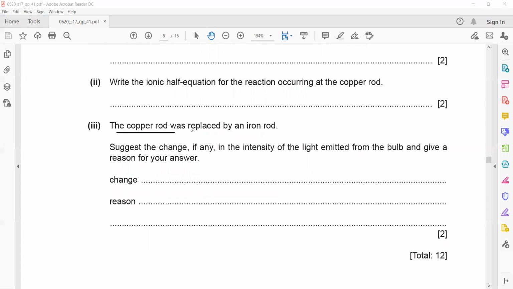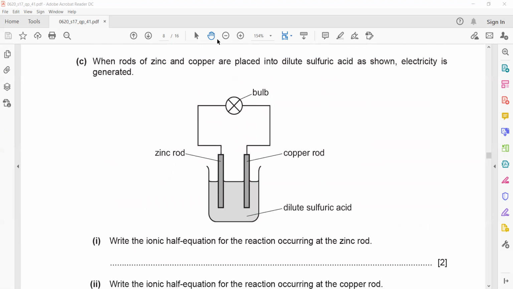The copper rod was replaced by iron, suggest a change in the intensity of the bulb. When you write the reactivity series, you have potassium, sodium, calcium, magnesium, aluminium, zinc, iron, lead, copper, mercury, silver, gold, platinum. Now when you check the reactivity, first you were using zinc and copper.